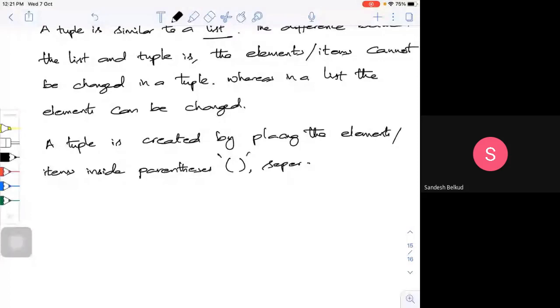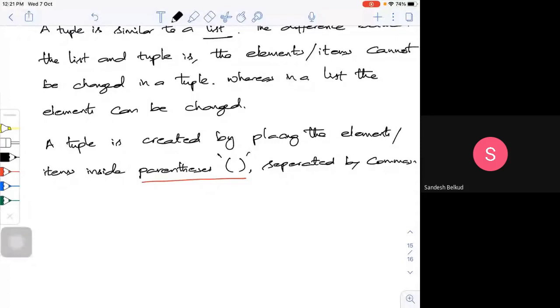Separated by commas. See, some of the books tell us that parentheses can be optional, but still using the parentheses is a good option, a good practice. Some books say I can create a tuple with or without parentheses. It's always a good practice to use them.